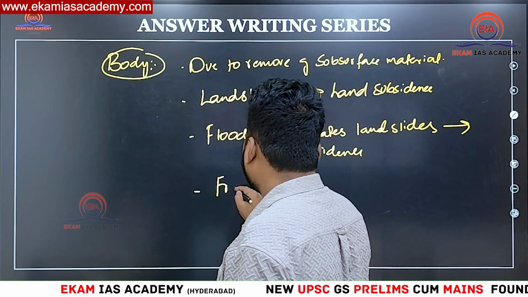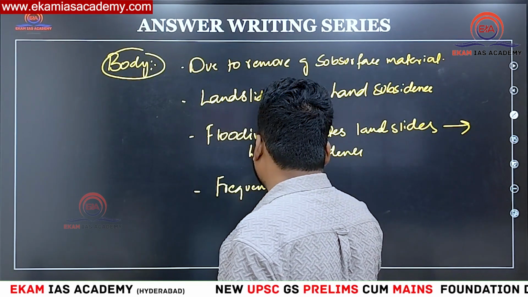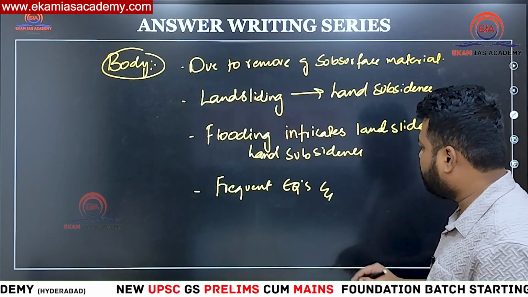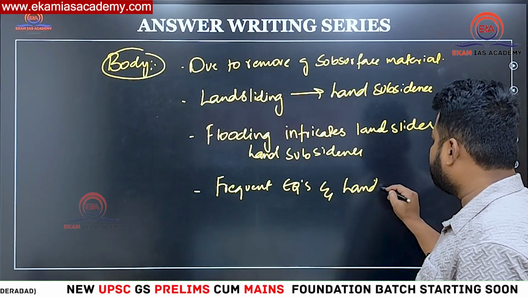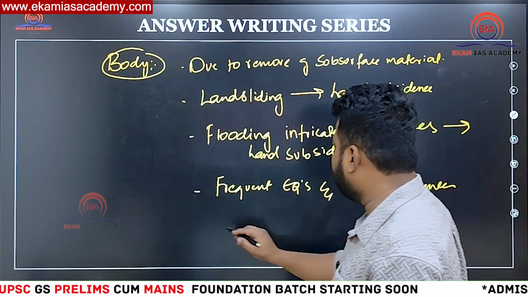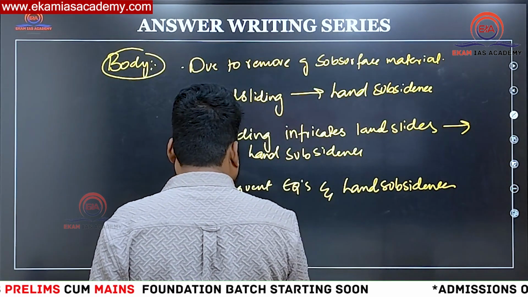Next, frequent earthquakes and land subsidence is one reason. Movement of plates.